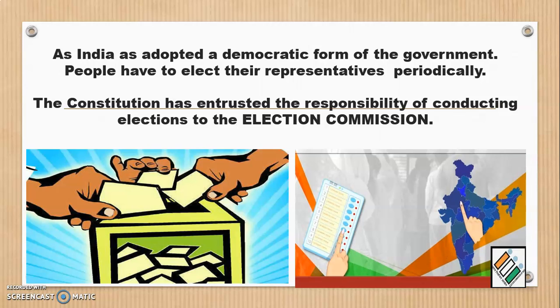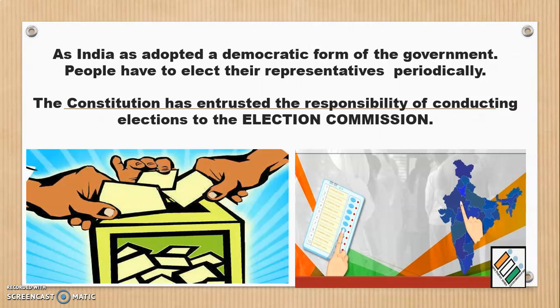people have to elect their representatives periodically. After every 5 years, we have the Lok Sabha election. Among us, if you are 18 plus, there is an age criterion to contest the election as an MLA of your particular region. When the elections are held, you may be elected as a minister for the state. So there are criteria. The people elect their representatives, and for this the elections have to be conducted in a free and fair atmosphere.